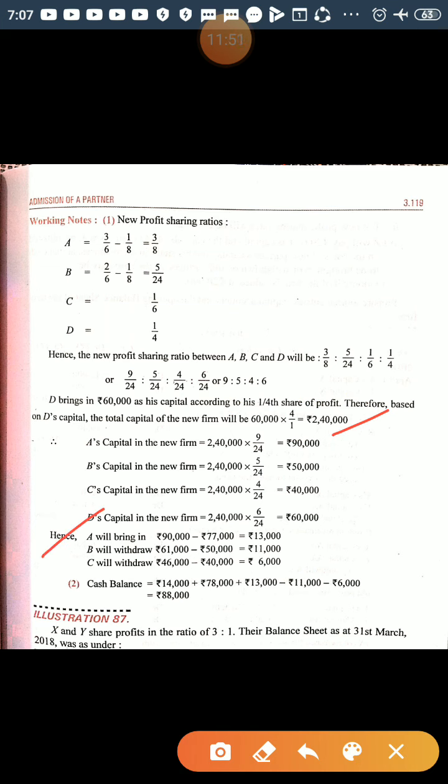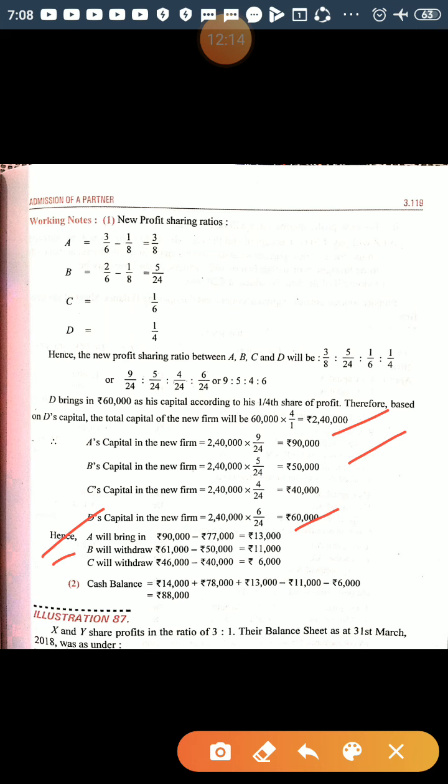So A will bring, and what amount will he bring? 90,000 minus 77,000, that is 13,000 he will bring. Now next, B's capital in the new firm is 2,40,000 multiplied by 5/24. So 50,000 is required, but at present his capital is 61,000.